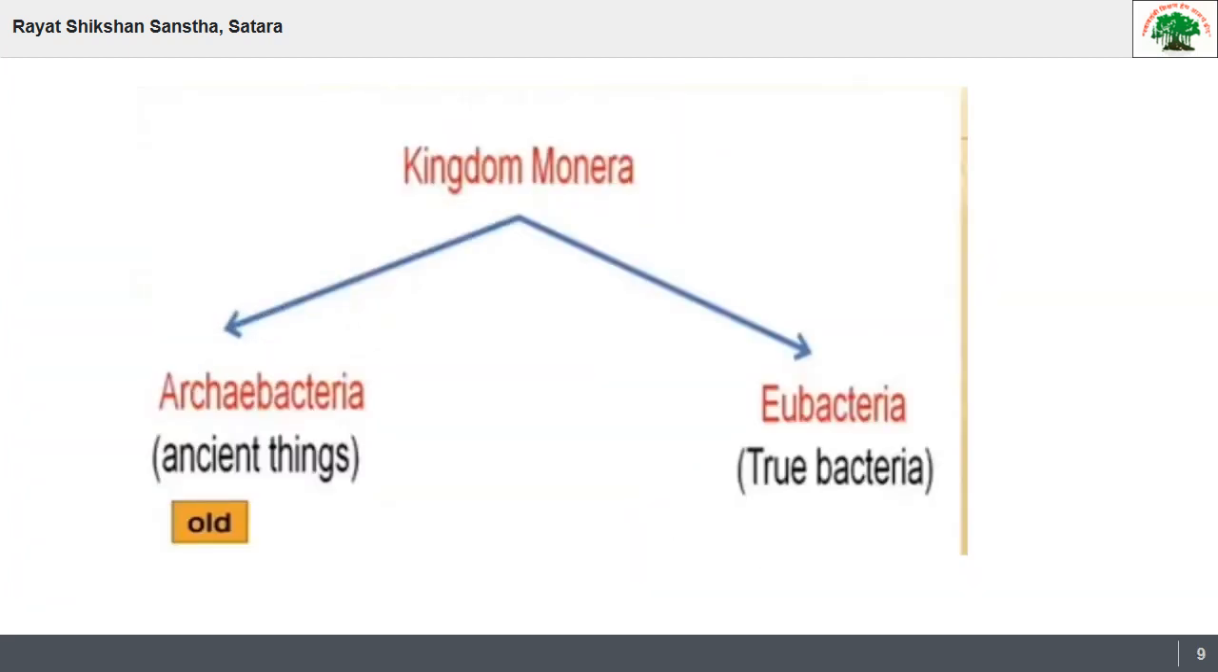So kingdom Monera, mainly bacteria are present in this kingdom Monera. This kingdom Monera is divided into two parts. On the basis of evolution, bacteria can be classified into Archaebacteria and Eubacteria. Here Archaebacteria means ancient things, that is old one, and Eubacteria means true bacteria.